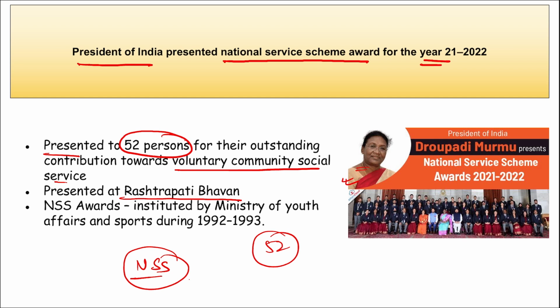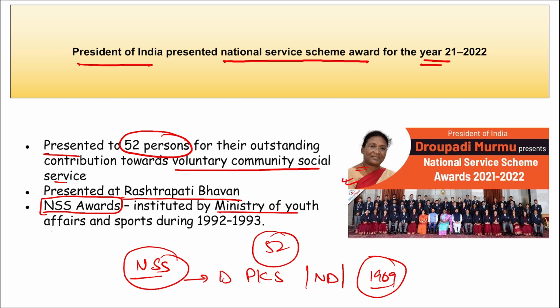If we talk about this National Service Scheme, who is the director here? Pankaj Kumar Singh. Headquarters is in New Delhi, and this scheme was launched in 1969. All right, the scheme was launched in 1969. But if we are looking at the National Service Scheme Awards, they were instituted by the Ministry of Youth and Sports Affairs, and it was during 1992 to 1993 when these awards were instituted. Correct? And the motto for this National Service Scheme is 'Not me but you'. I repeat, 'Not me but you' is the motto of your NSS.